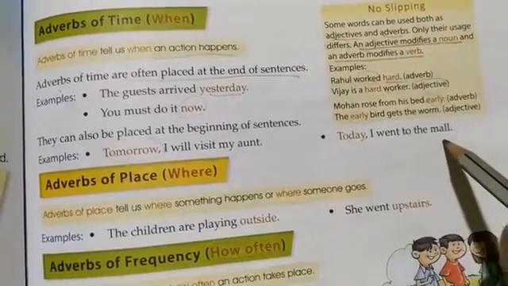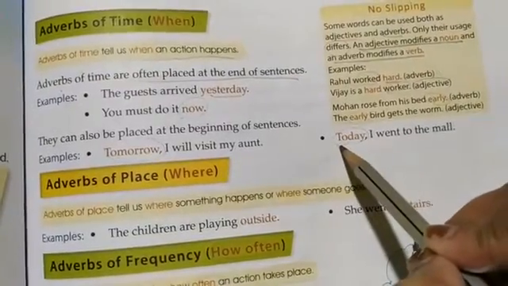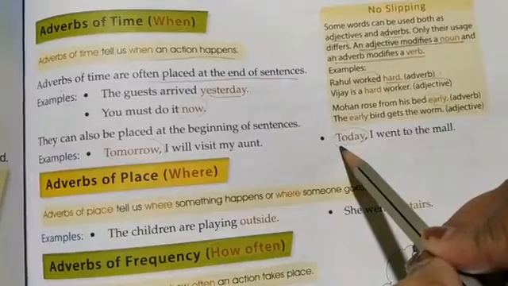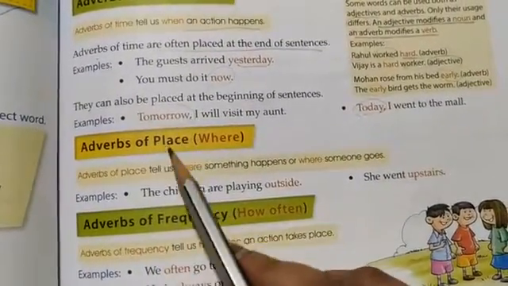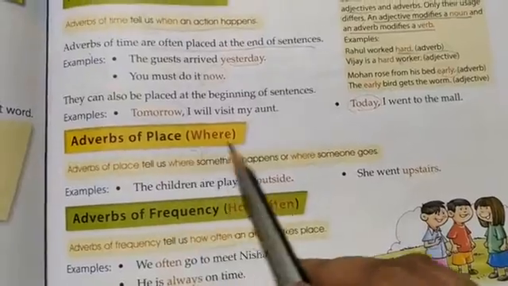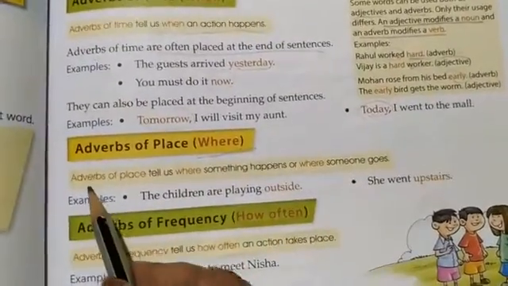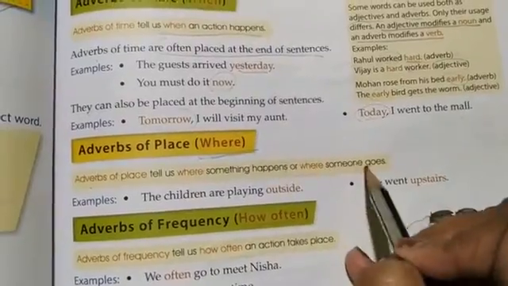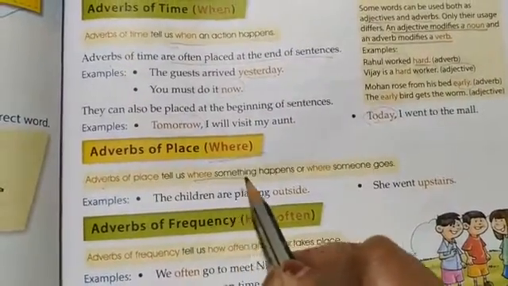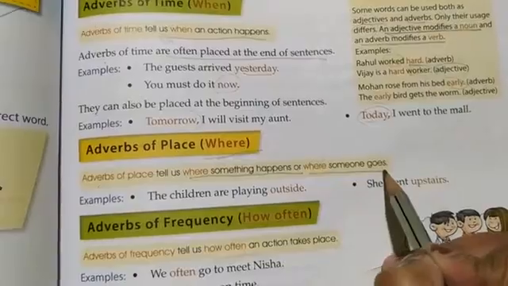Today I went to the mall. So you see, this adverb of time is used in the beginning. Now we have done adverbs of manner and adverbs of time. Now adverbs of place, that is where. So adverbs of place tell us where something happens or where someone goes.